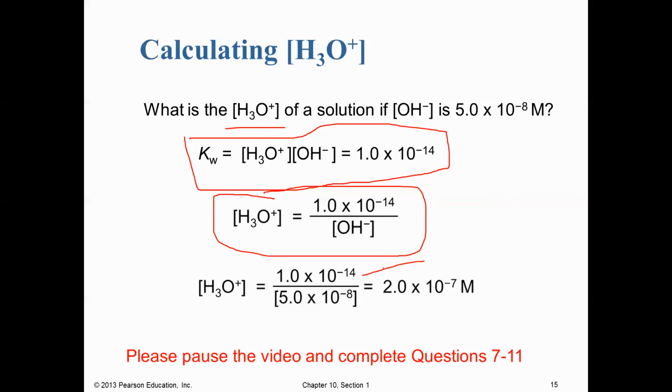So Kw is a constant that'll be given to you on a quiz or exam. And we're going to plug in our concentration of hydroxide right there, and we end up with 2.0 times 10 to the negative 7th moles per liter.